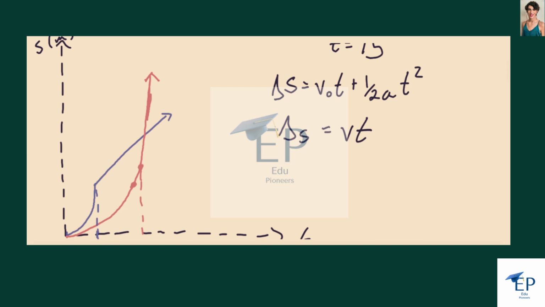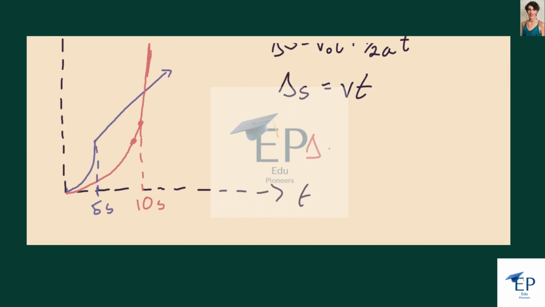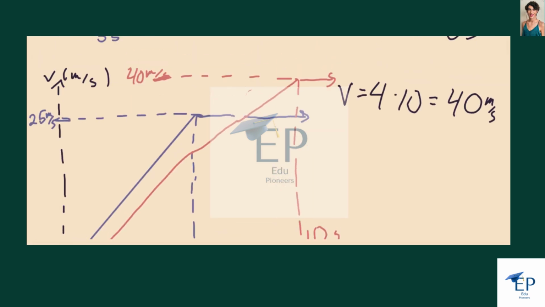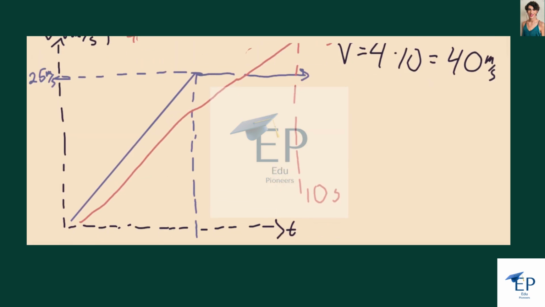So we'll start with A. So delta S, the initial velocity is going to be 0. It's going to be 1/2 times 4 times 10 squared plus a final velocity of 40, and this is going to be for until t equals 15.